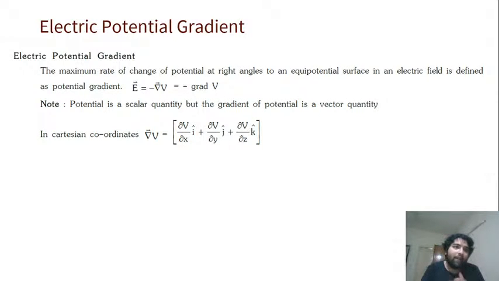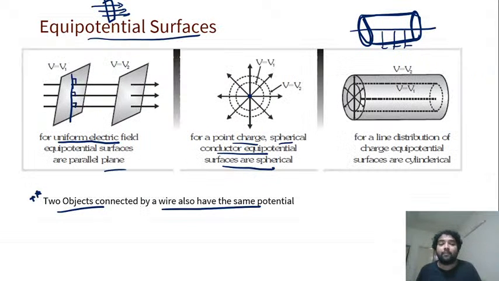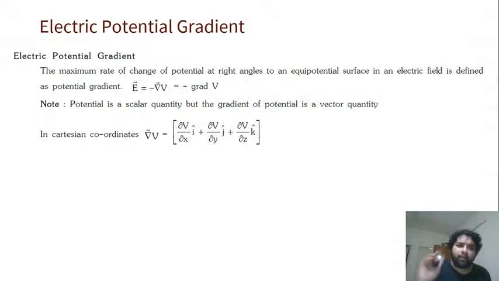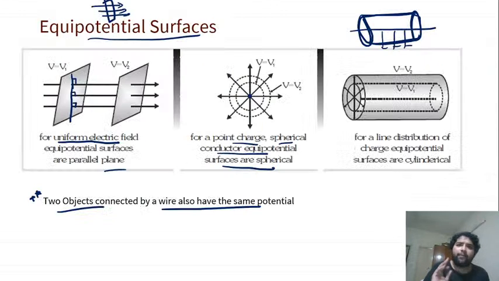Before we go there, I also want to tell you about electric potential gradient. So this is the example. Note these diagrams down. This is very important for understanding equipotential. You can pause and note it down, pause and see it, okay? We will continue after that. Now for the next one. Paused. You can unpause also.